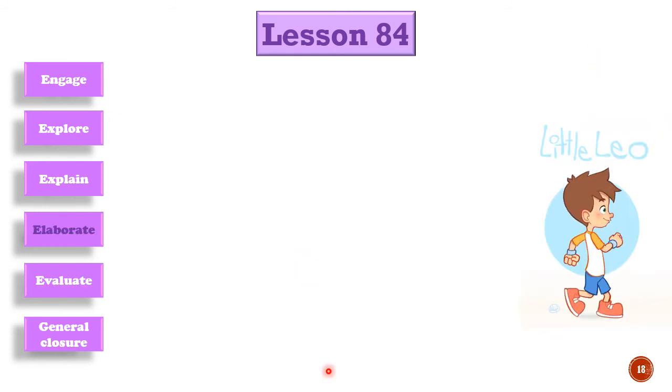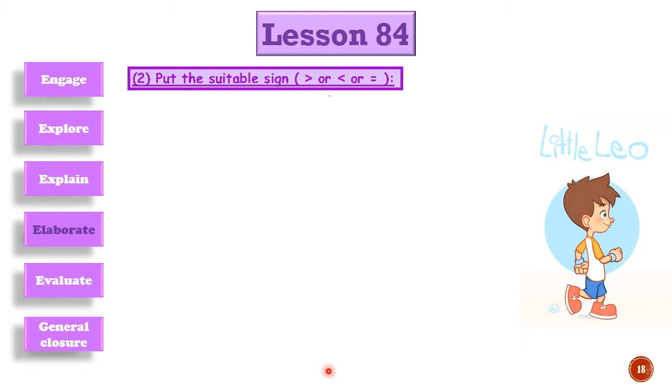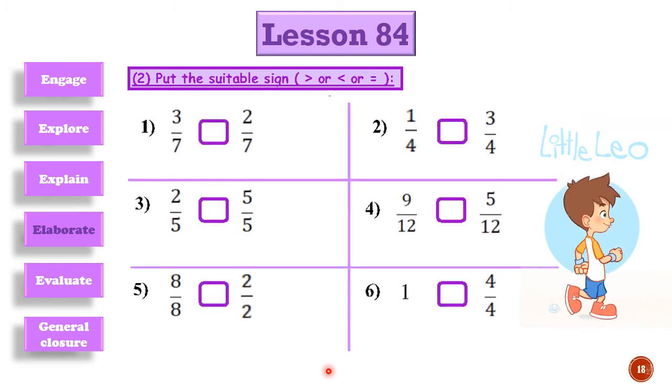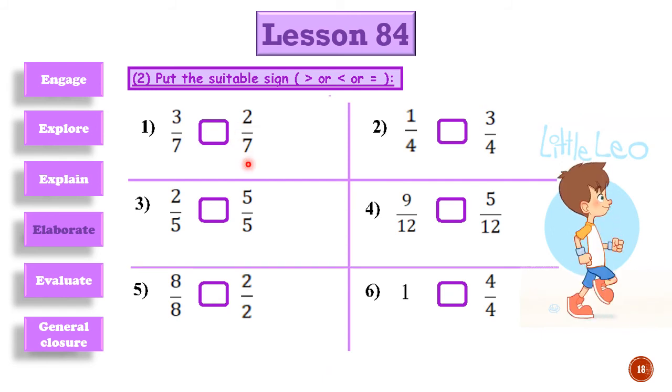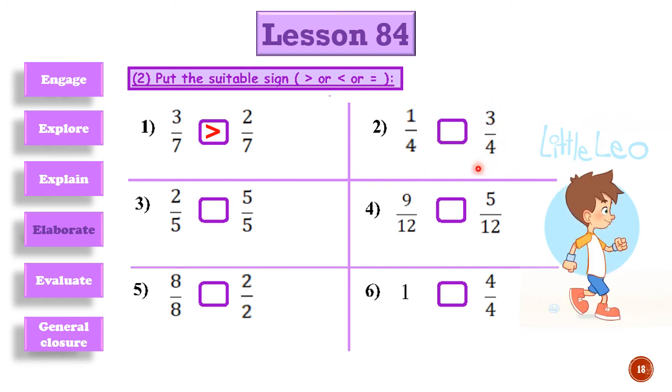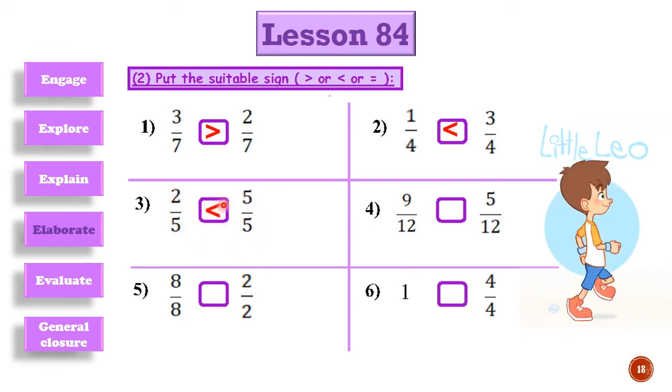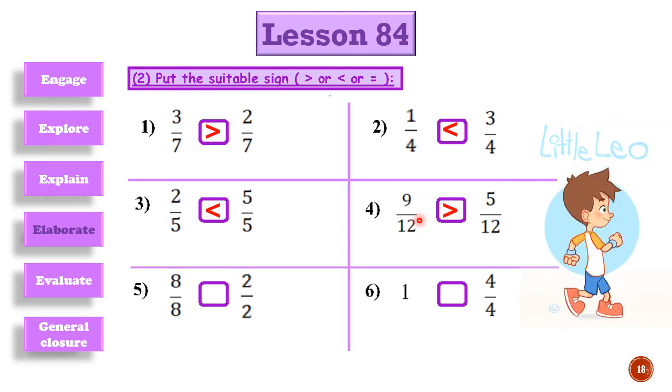Now let's go to a new exercise. Put greater than, smaller than, or equal to. We have number 1, 3/7 and 2/7. Which is bigger? 3/7. We have here 1/4 or 3/4. It will be 3/4. Which is bigger, 2/5 or 5/5? Which is equal to 1? Yes, it's 5/5. 9/12 or 5/12? Yes, 9/12 is bigger than 5/12.